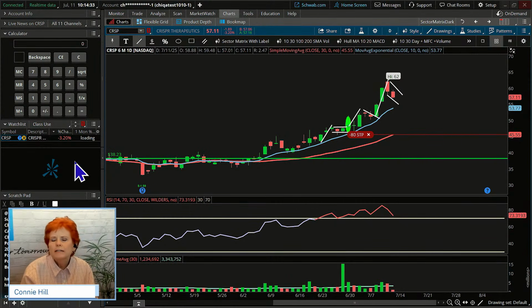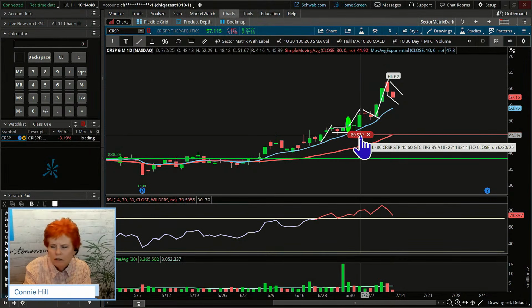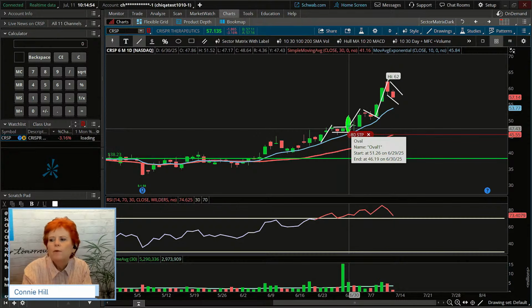In any case, we can see, is it moving slowly? Is it just kind of twittering around? So we're up about 14% here. That actually has gone past our initial target. All right. Our stop. Do you feel comfortable with our stop down here? Maybe not. Maybe it was good here when we got in initially. But if we're at a point where we want to start locking in some gains, we ought to move that up.